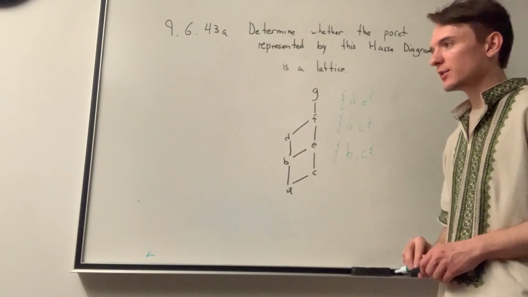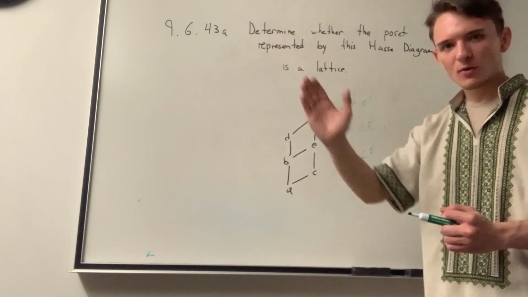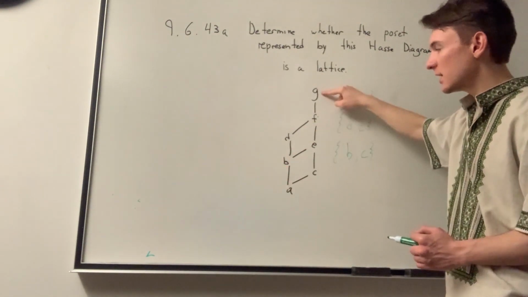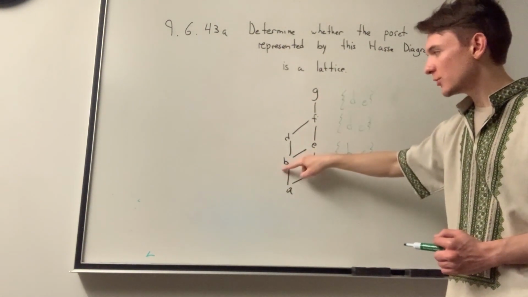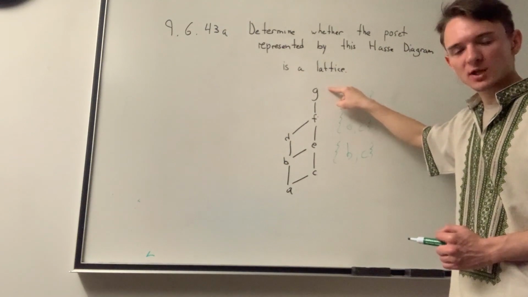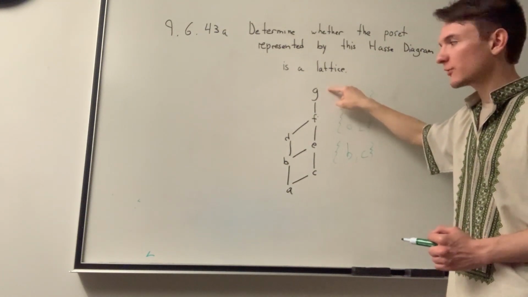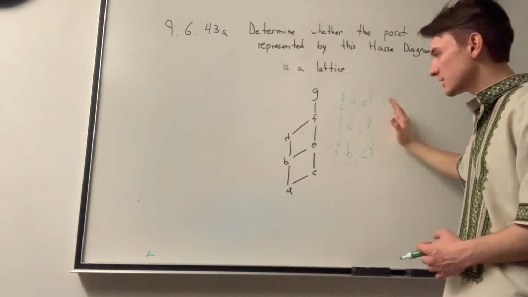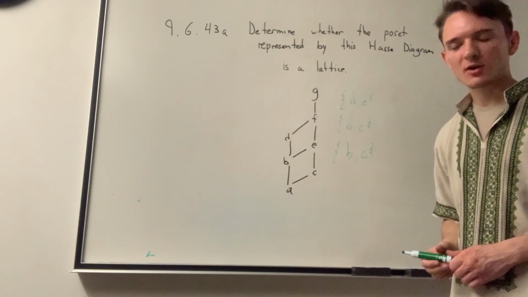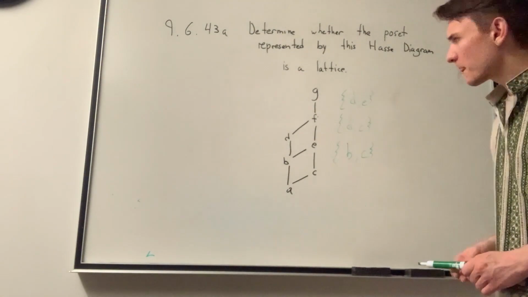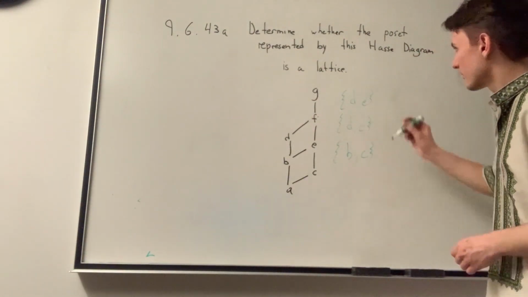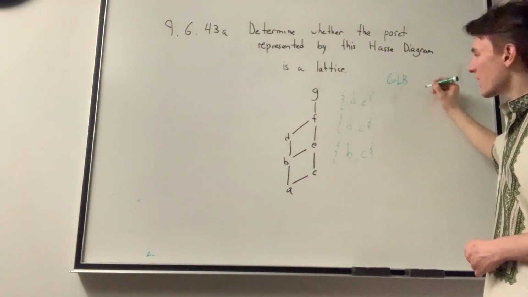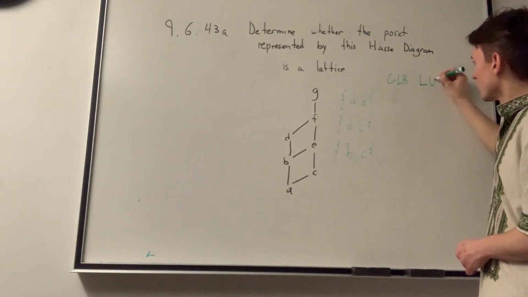Because you can't just go up or down like you can for all of the other pairings, right? So we would say that B and G are comparable because you only have to go up to reach G from B. Similarly, you only have to go down to reach B from G, so those are comparable. But for these, you can't do the same thing on our Hasse diagram. So now we have to determine the greatest lower bound, or the GLB, as well as the least upper bound, or the LUB.